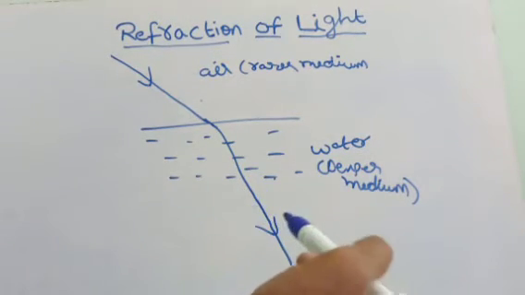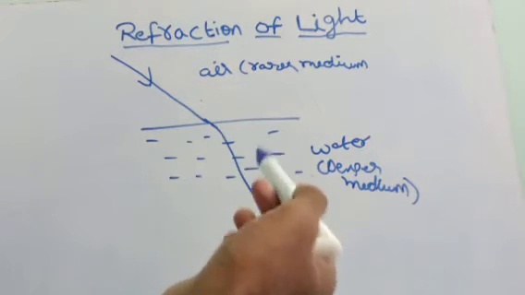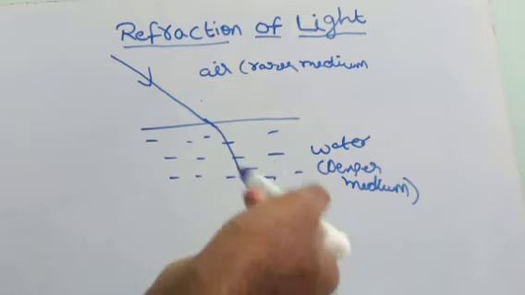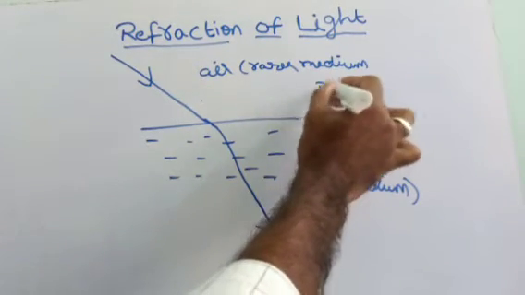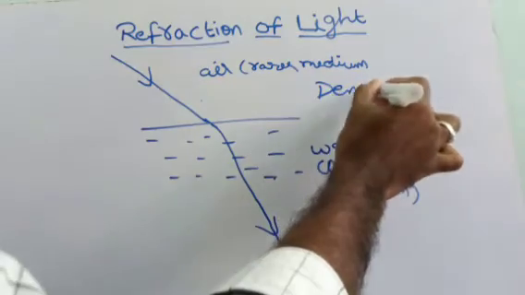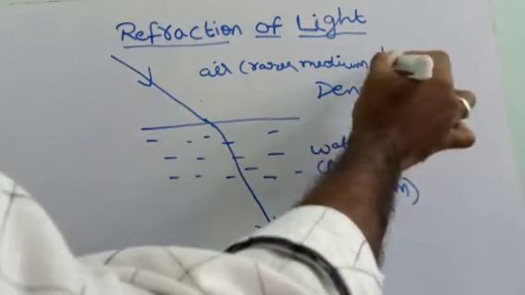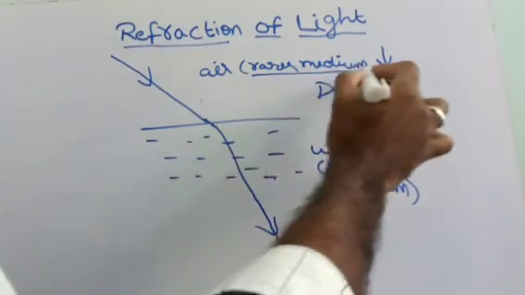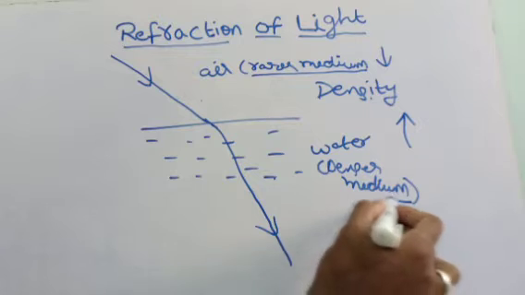If density is high, then the medium is called denser medium. If the density is low, then the medium is called rarer medium.